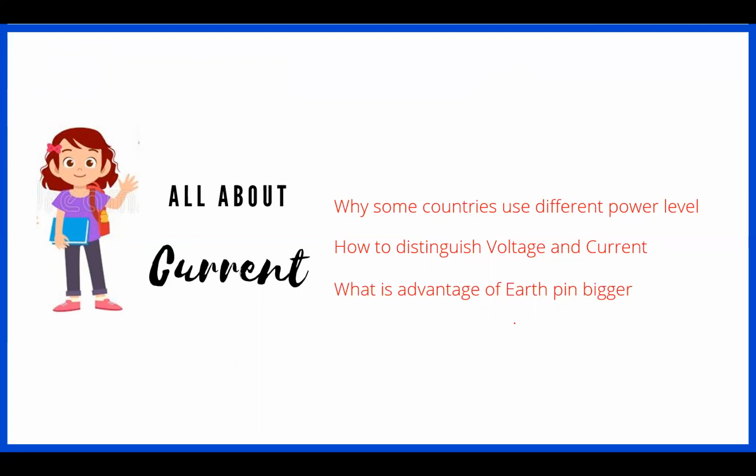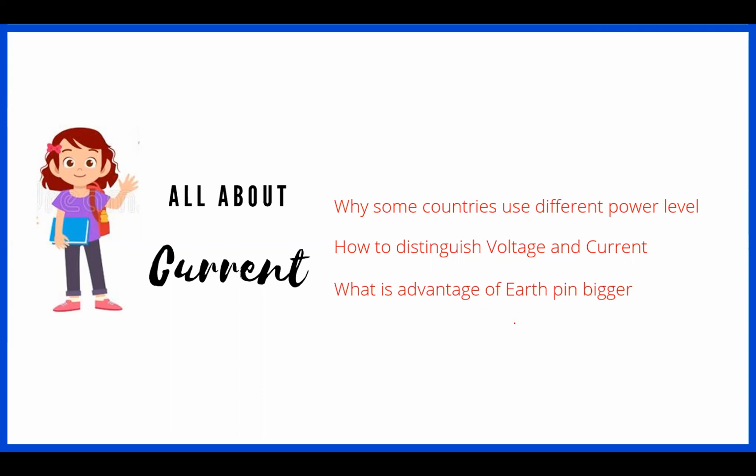Whereas if you go to East Asian countries, Southeast Asian countries, typically the voltage range is 220 50 hertz, 230 50 hertz, and in some cases 250 50 hertz. So why this difference? That is the first question that comes to our mind, right? Why different countries need to have a different power level, or different voltage and current setting?